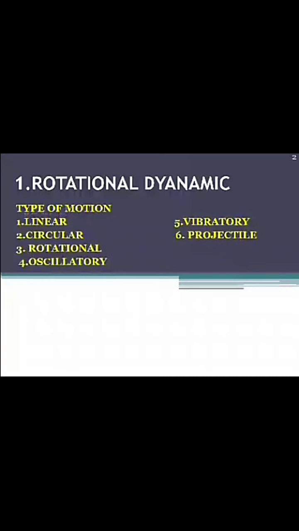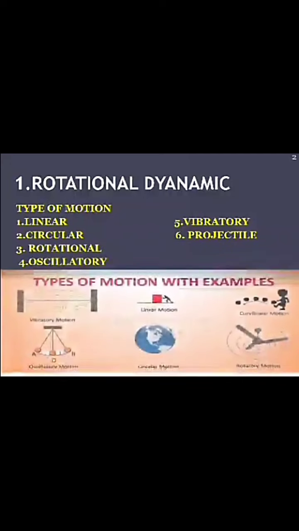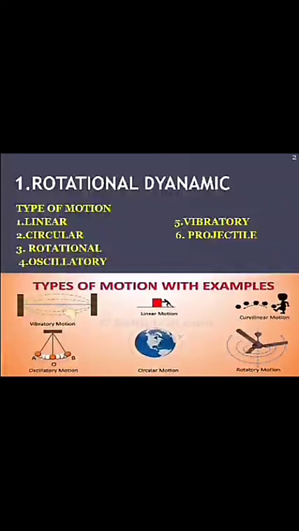There are different types of motion. First, circular motion, linear motion, rotational motion, oscillatory motion, vibratory motion, projectile motion. Let us see each type with an example. First one, linear motion, in which a particle moves along a straight line. See the example, a man pushes a box in a straight line.